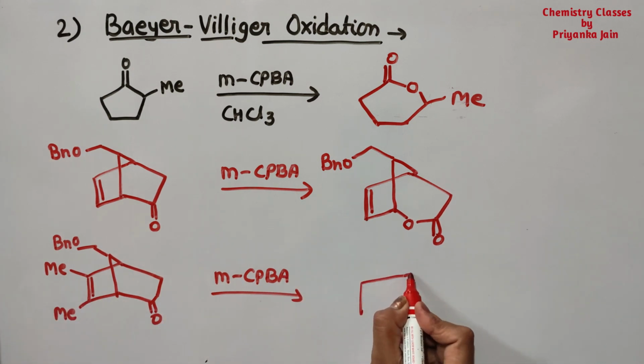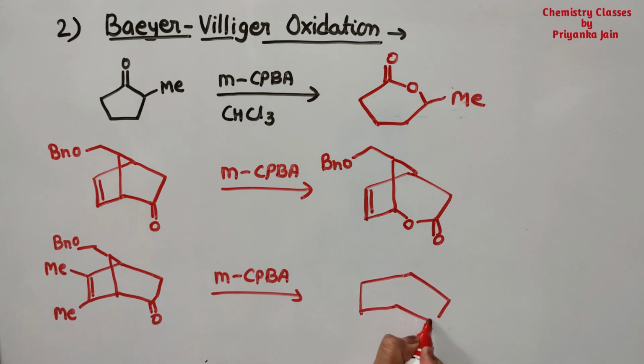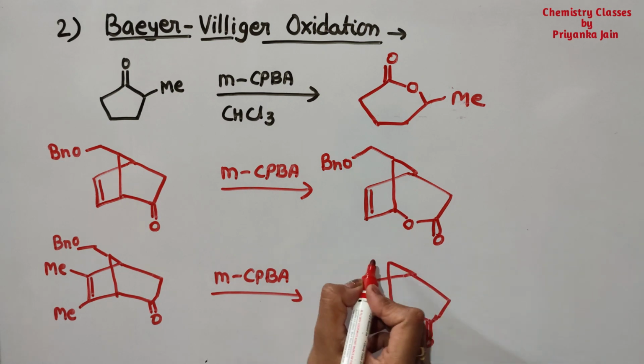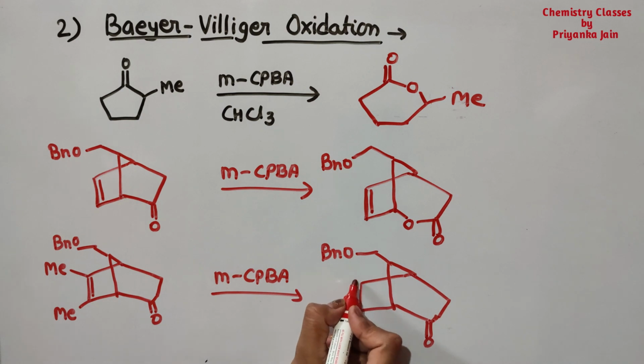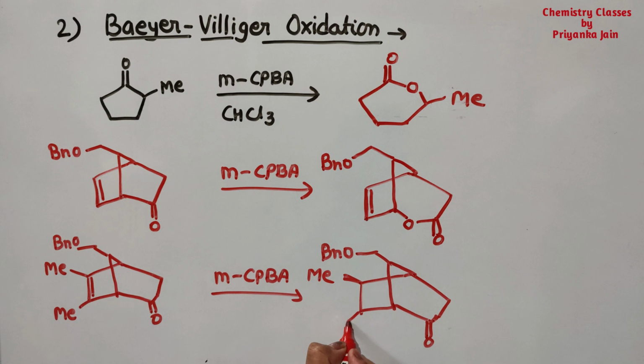It will not undergo the Baeyer-Villiger oxidation. Suppose these groups are present above the plane, then the ring will be formed below the plane in this manner, right?